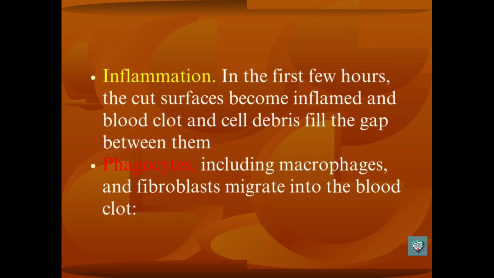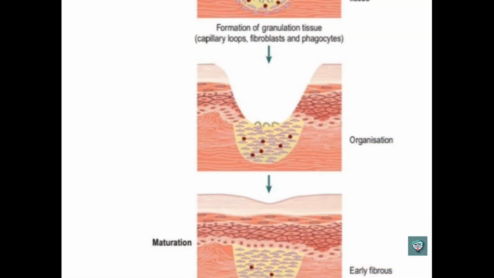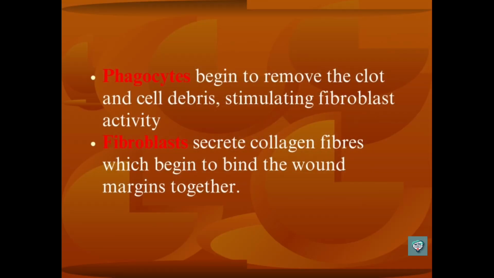Inflammation. In the first few hours, the cut surfaces become inflamed and blood clot and cell debris fill the gap between them. Phagocytes, including macrophages, and fibroblasts migrate into the blood clot. Phagocytes begin to remove the clot and cell debris, stimulating fibroblast activity. Fibroblasts secrete collagen fibers which begin to bind the wound margins together.